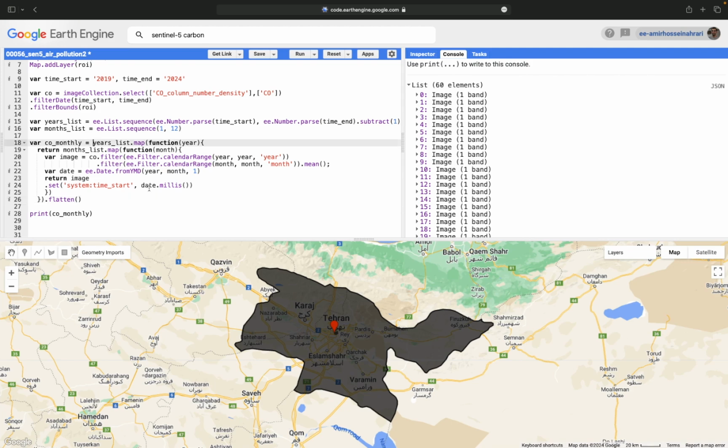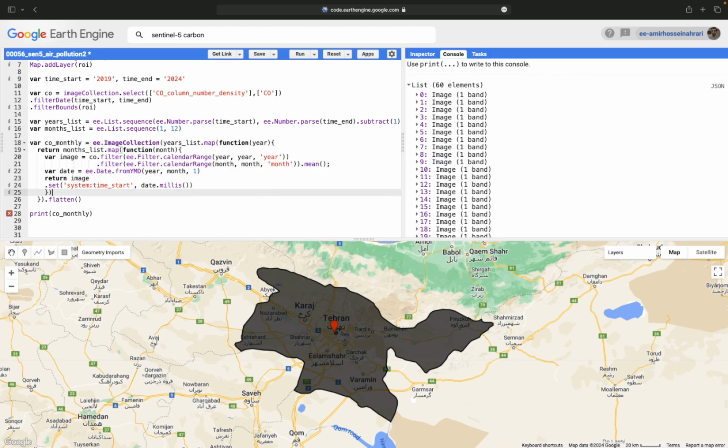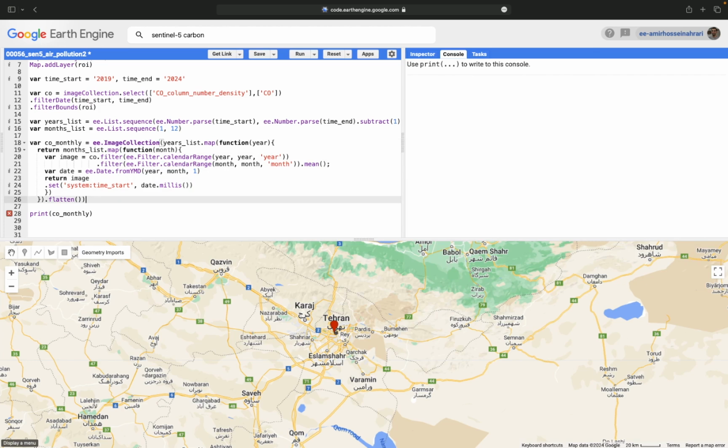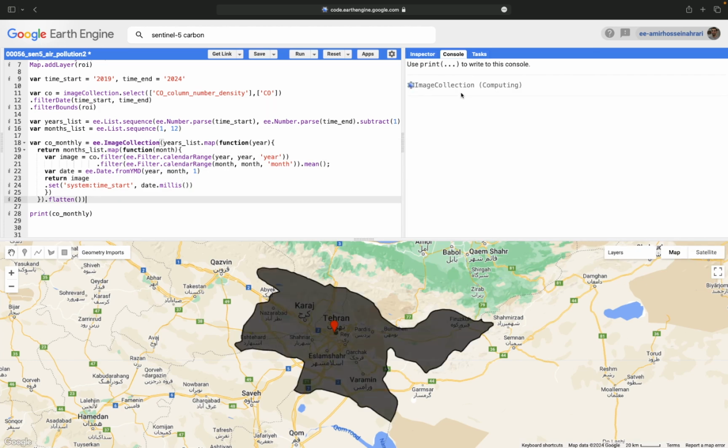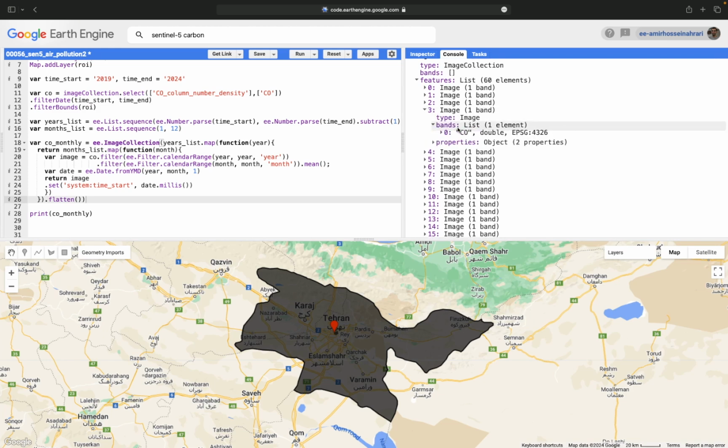In the CO monthly, ee.ImageCollection helps me to do this process easily without any challenge. Run the code again. Now we have one image collection with 60 elements, including monthly carbon monoxide, and for each month we have one CO image with a new system time start.